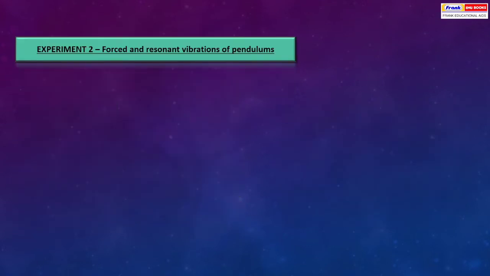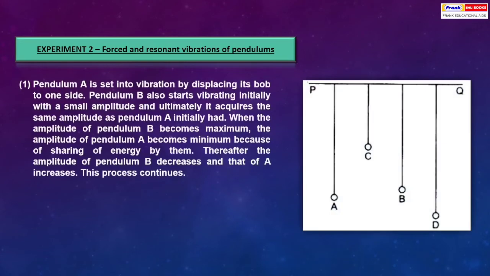Experiment 2. Forced and resonant vibrations of pendulums. Pendulum A is set into vibration by displacing its bob to one side. Pendulum B also starts vibrating initially with a small amplitude and ultimately it acquires the same amplitude as pendulum A initially had. When the amplitude of pendulum B becomes maximum, the amplitude of pendulum A becomes minimum because of sharing of energy by them. Therefore, the amplitude of pendulum B decreases and that of A increases.